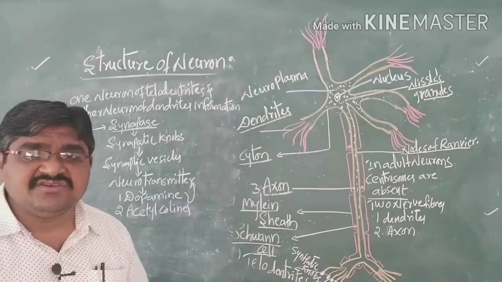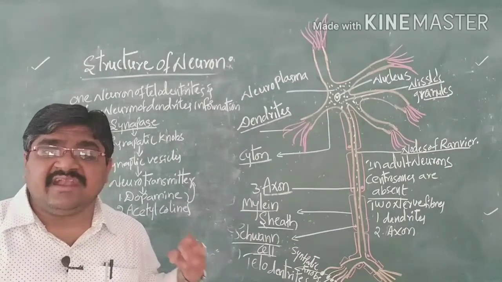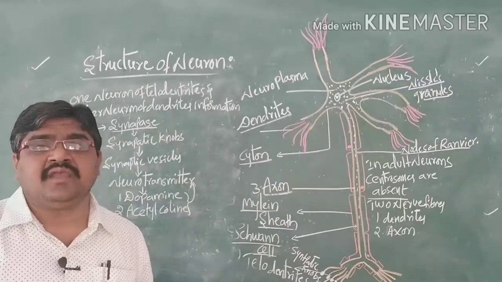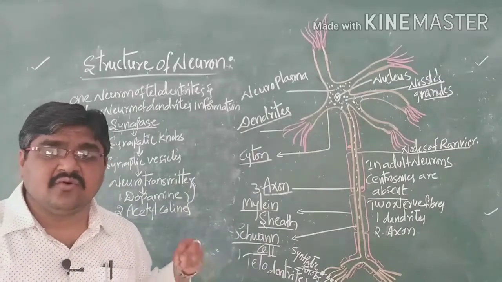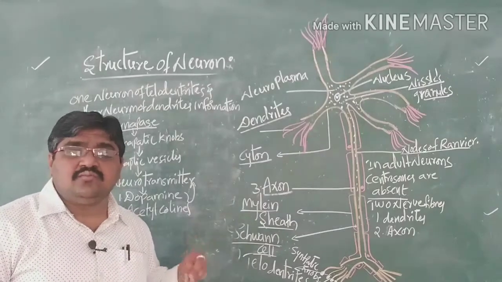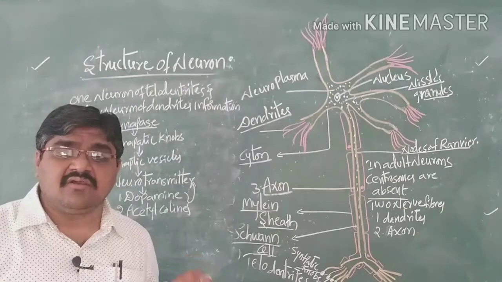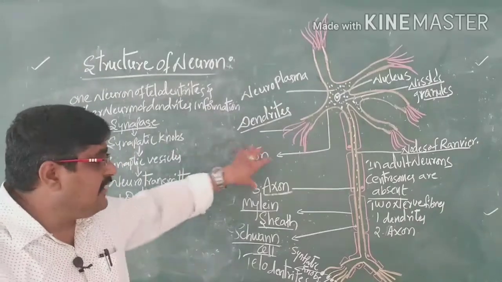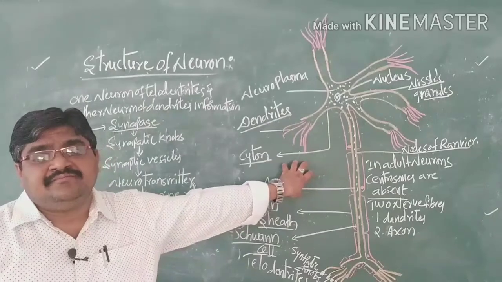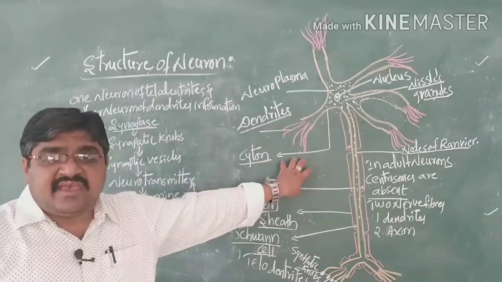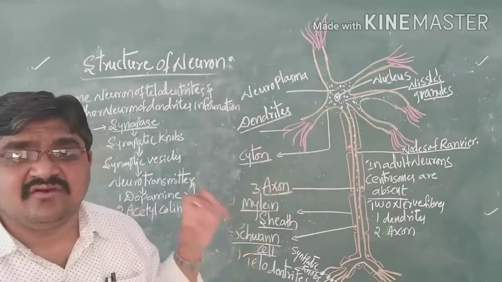So neurons are mainly important for the conduction of impulses. They are also helpful for communication as well as coordination of the body, smoothly coordinating the organs and organ systems in our body. That is the main function performed by neurons. So this is about the structure of the neurons, which consists of three parts.